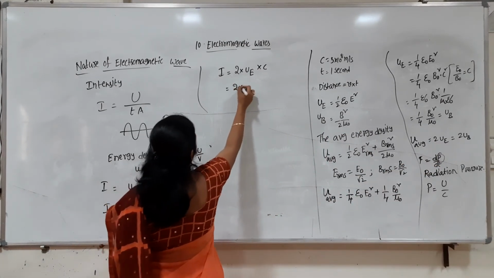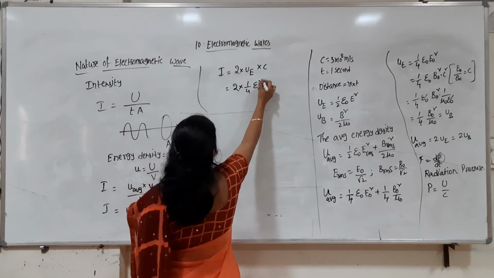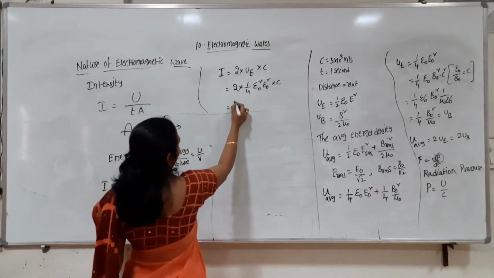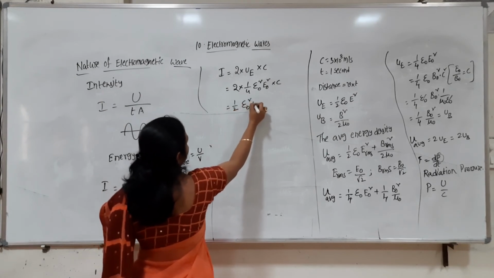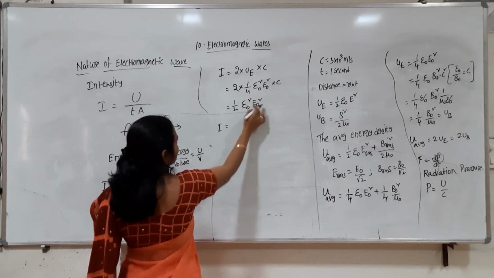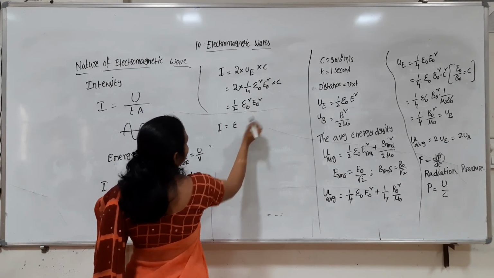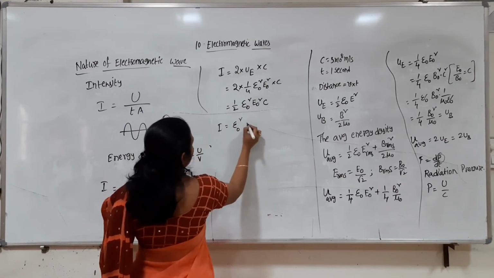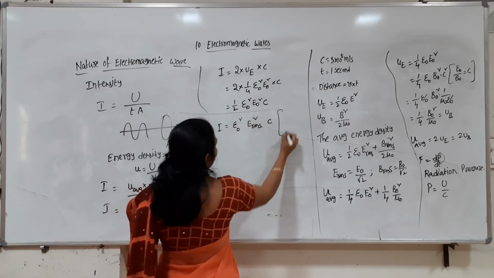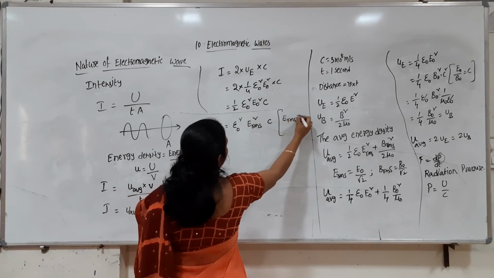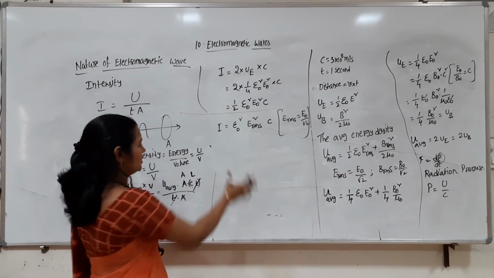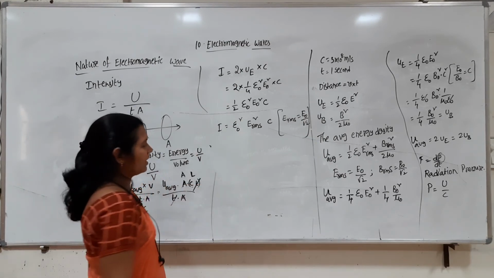So this is 2 into 1 by 4 epsilon naught E naught square into the speed of light. This can also be written as 1 by 2 epsilon naught E naught square into c. Or we can write it in terms of RMS values, as epsilon naught E RMS square into c, because E RMS is nothing but the maximum value by root 2, right? So this is the intensity formula in terms of RMS.